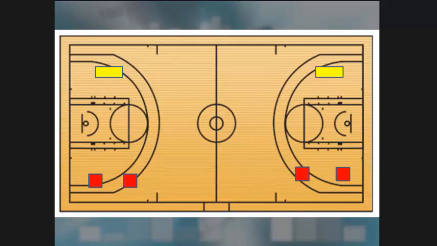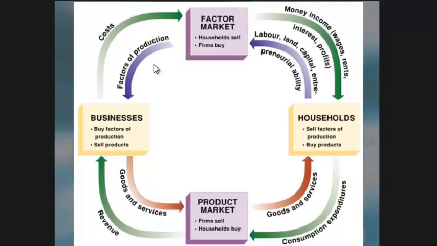So, one more question for you, in regards to the dodgeball game and some things we're learning. We've also been learning recently about the circular flow model. So in this circular flow diagram I have here, we have the factor market, we have the product market, and we have the households and businesses.